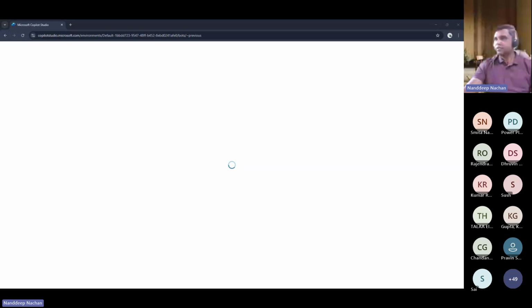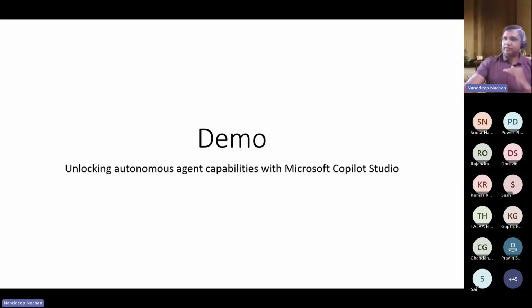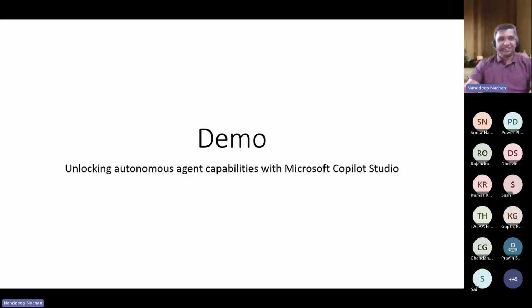Someone has their hand raised. If there is a question related to that, we can cover it until this one comes up. Yeah, hi, you can ask questions. I think he's still trying it out. Nandeep, you want to answer? Maybe he can answer towards the end. Sure, so that the momentum of the session is not broken. Sorry about that. Or probably what we can do is skip this part for some time, go to AI Foundry and then come back here. Yeah, sure. All right, let's see.